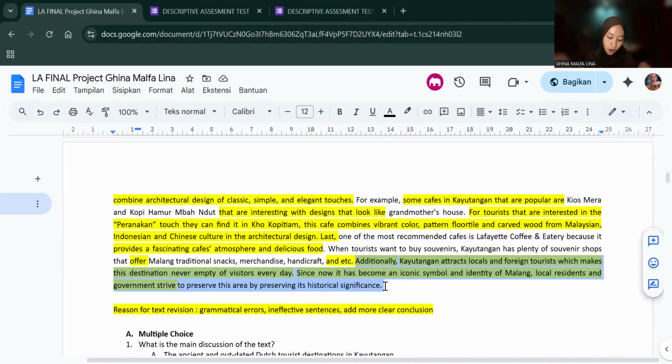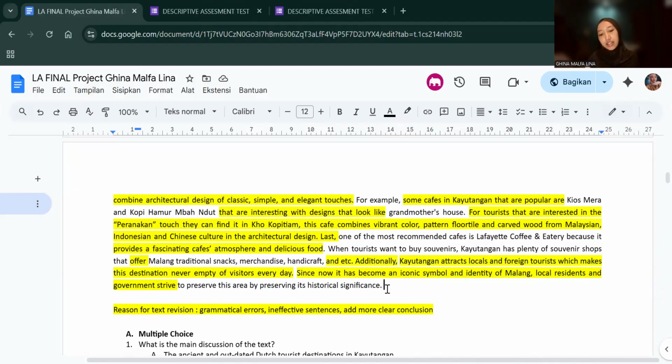At first, there were three or four sentences that didn't clarify that it was a conclusion. That's why I revised that. I compiled all of the information and created a conclusion sentence here, so the audience will focus after reading all of the information about the descriptive text.